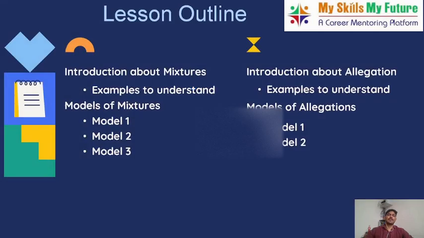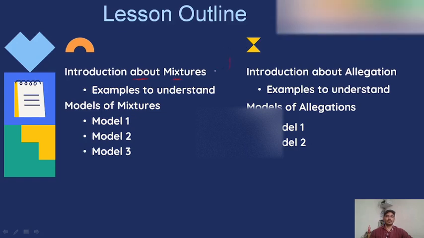Let us go with the lesson outline of today's session. First, the introduction part of mixtures. This topic of mixture and alligation is divided into two parts. Mixtures we will discuss separately, and alligation after that. After the introduction we'll cover some basic example problems, then various models under this topic.